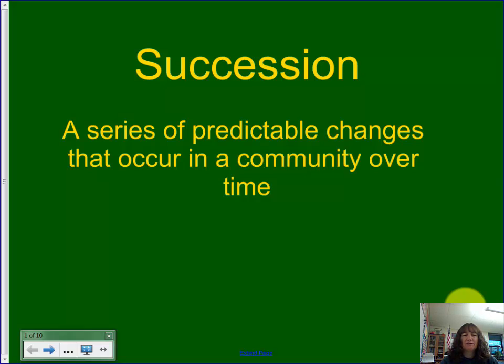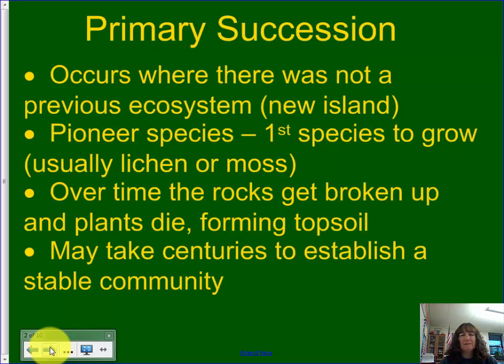You're going to take notes from Environmental Science Chapter 2, Section 5, on succession. Succession is a series of predictable changes that occur in a community over time. And what they're really talking about is like an ecosystem, a new ecosystem that develops over time. So there's two types of succession.